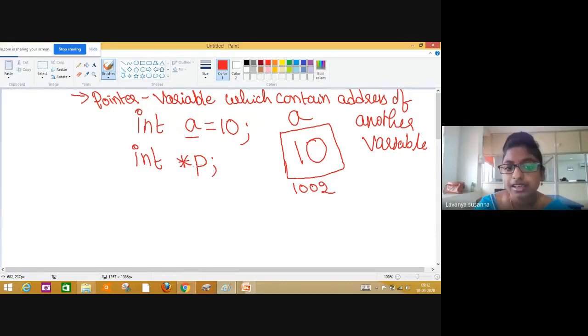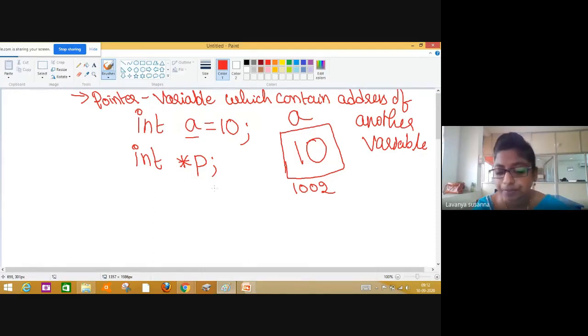Here, see, if there is a star symbol before any variable, then it is taken as a pointer. Here, P is a pointer which contains only address, not values. Okay, a normal variable contains values. See here, A is a normal variable which contains value. Here, variable A is the name of the memory location.